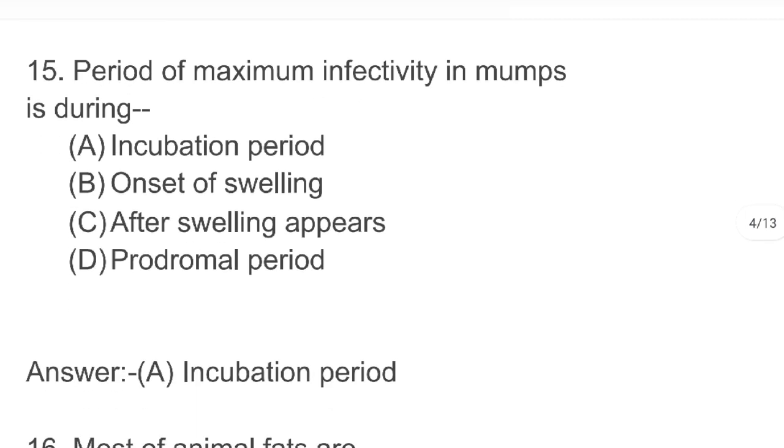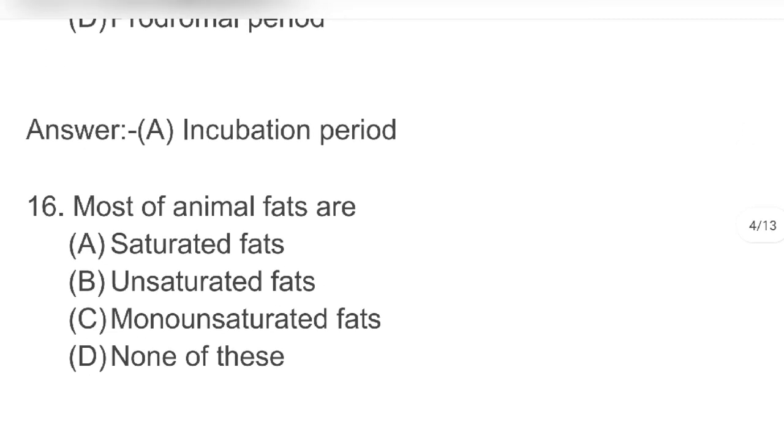Next, most of animal fats are A. Saturated fats B. Unsaturated fats C. Monounsaturated fats D. None of these. Answer A. Saturated fats.